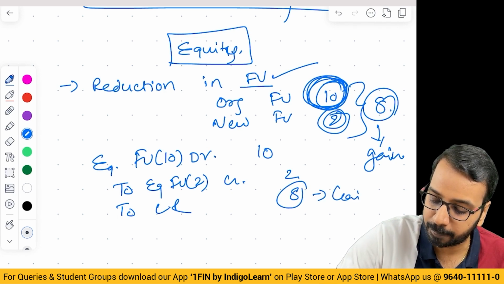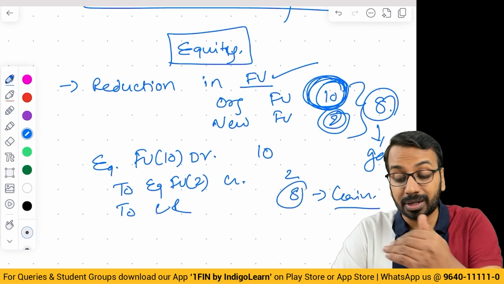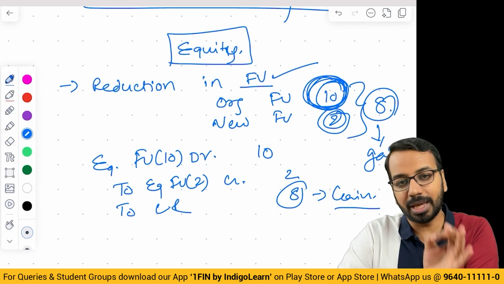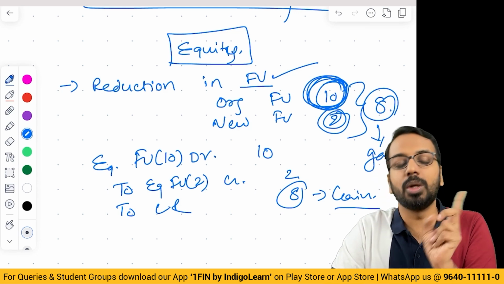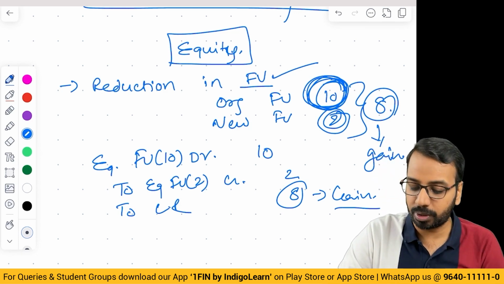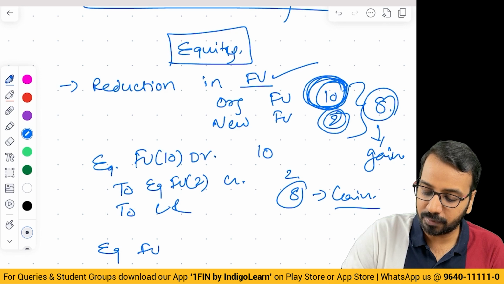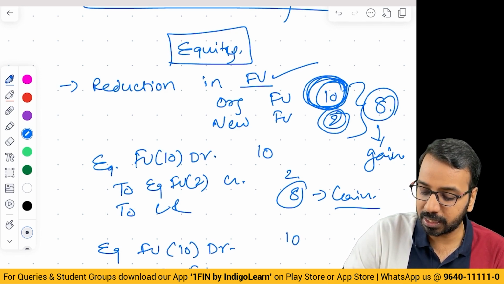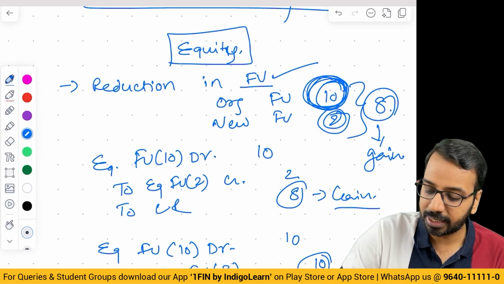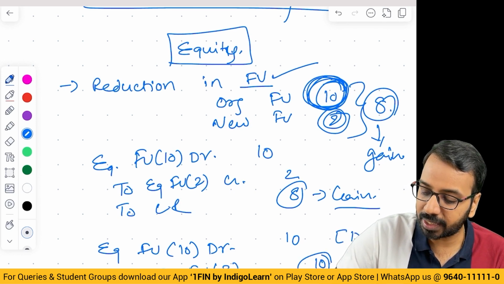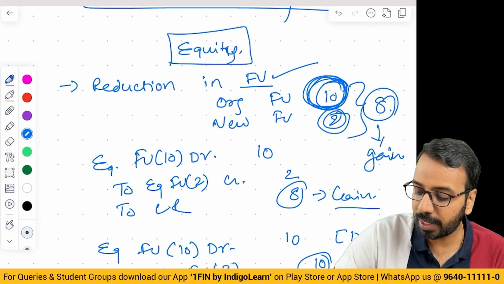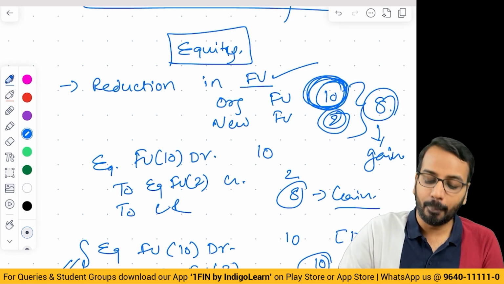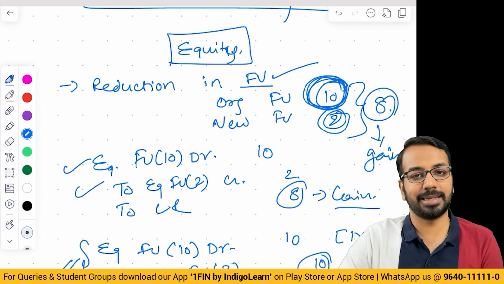This is my gain. Sometimes the question doesn't talk about reduction in face value, the question talks about split. When there is a split in shares, the total value does not change, only the number of shares changes. So in case of split, it is only equity face value 10, debit 10; equity face value 2, 10. So 1 share of 10 rupees has become 5 shares of 2 rupees. Here there is no gain or loss. This generally doesn't happen. Most of the time the earlier scenario is what you will see in the examination.